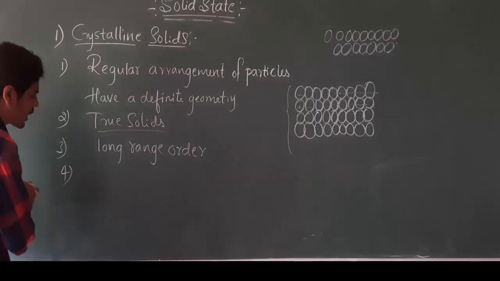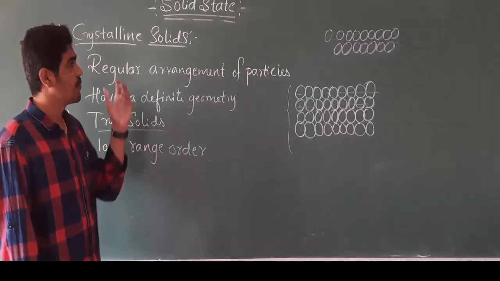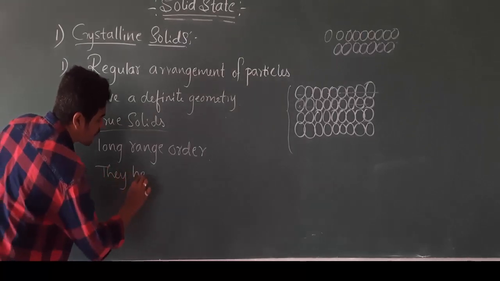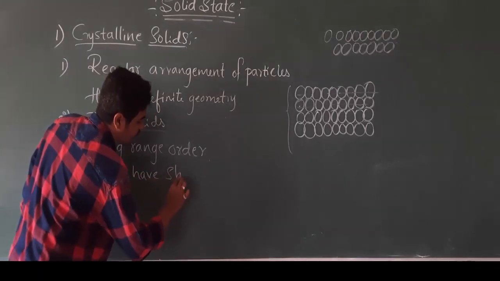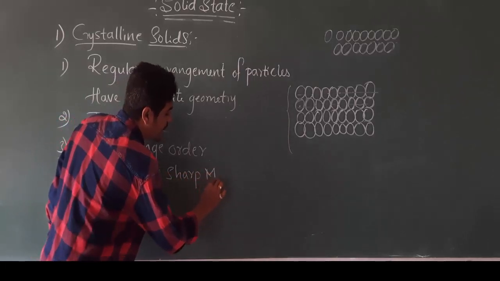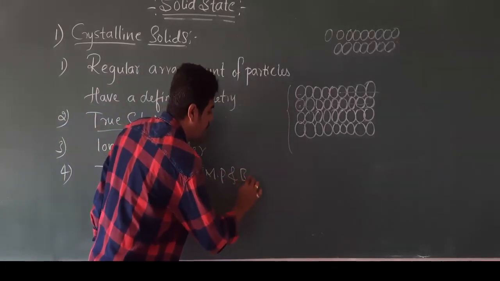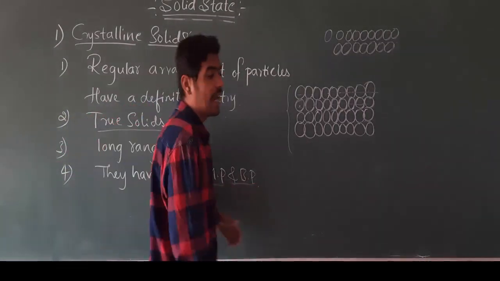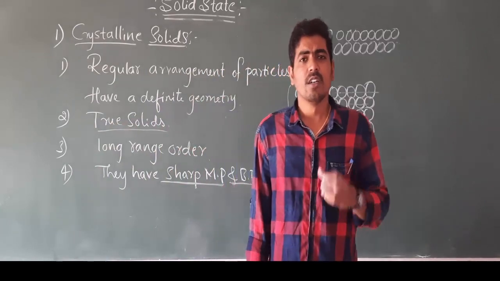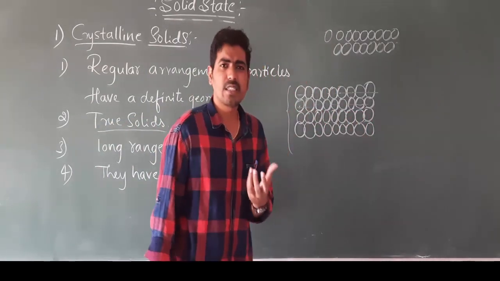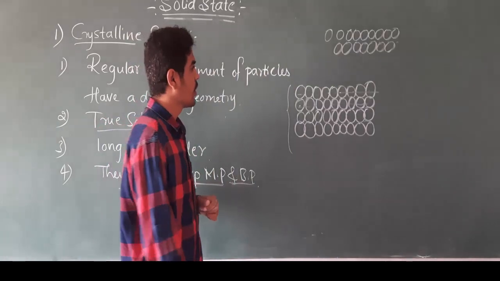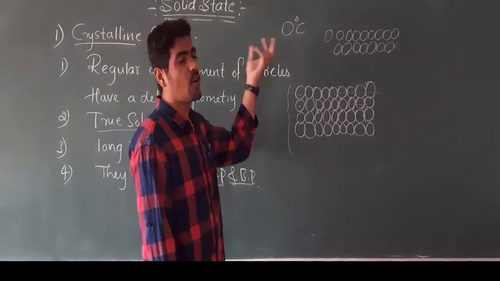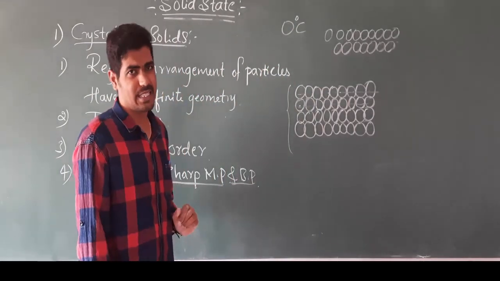Then the fourth characteristic of crystalline solids is that they have a sharp melting point and boiling point. What does this sharp melting point and boiling point mean? If I ask what is the melting point of water, we will say it is 0 degree Celsius, or the melting point of ice is 0 degree Celsius.